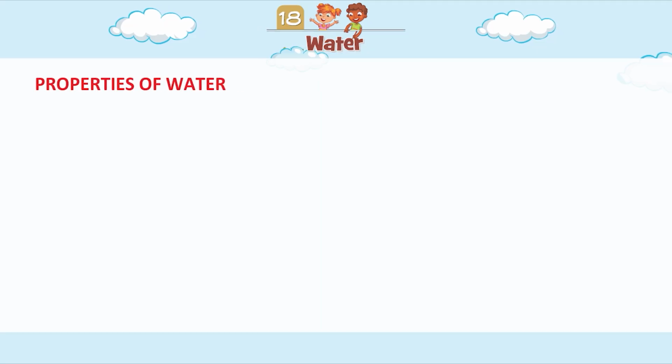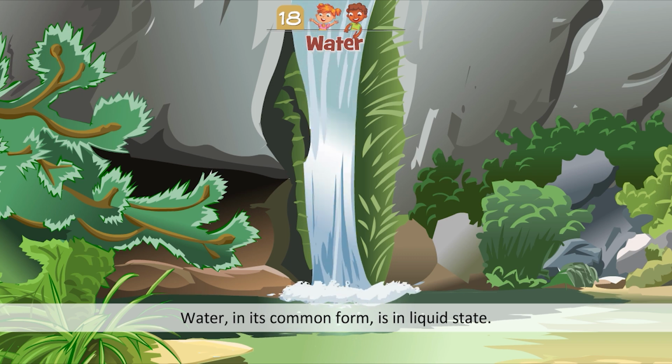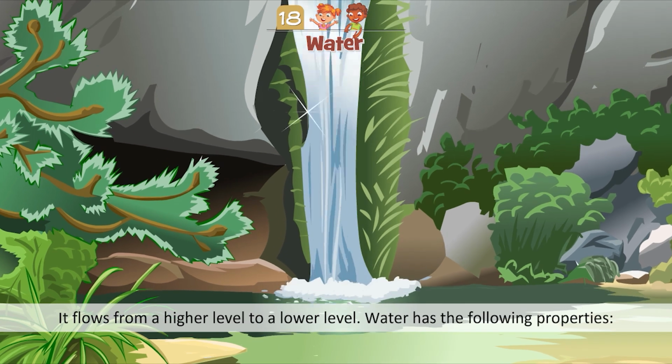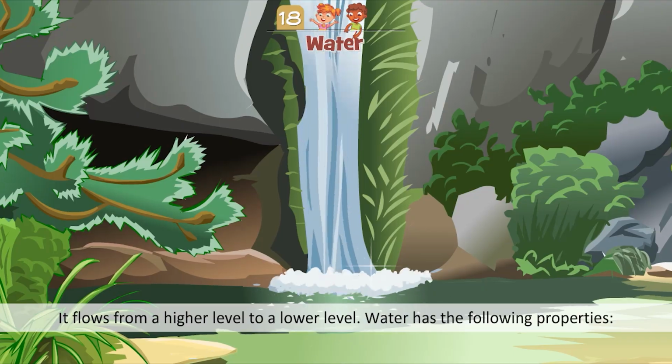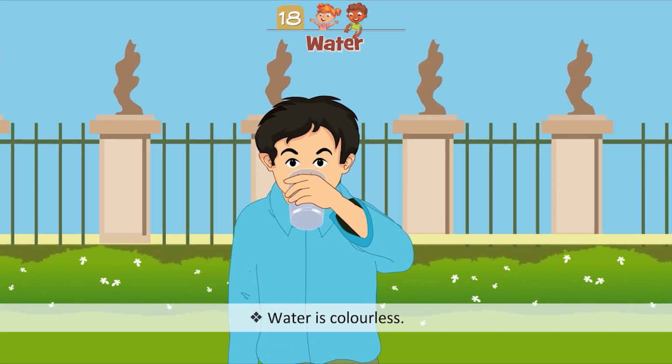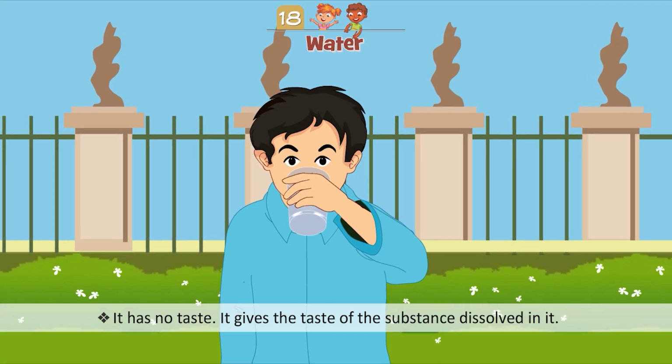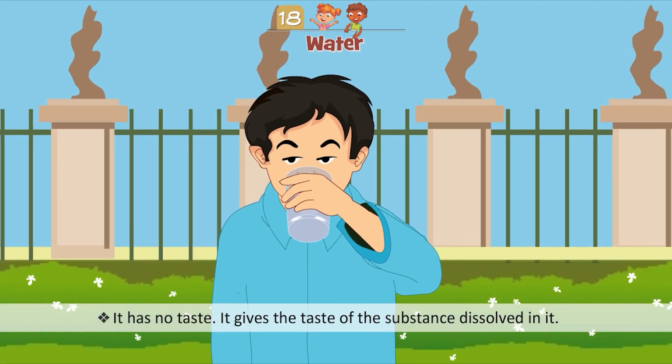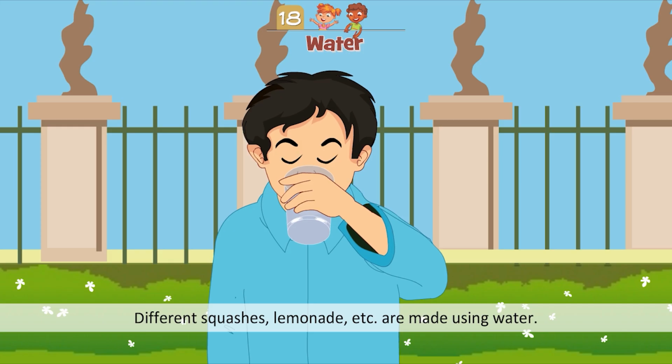Properties of water. Water in its common form is in liquid state. It flows from a higher level to a lower level. Water has the following properties. Water is colorless. It has no taste. It gives the taste of the substance dissolved in it. Different squashes, lemonade, etc. are made using water.